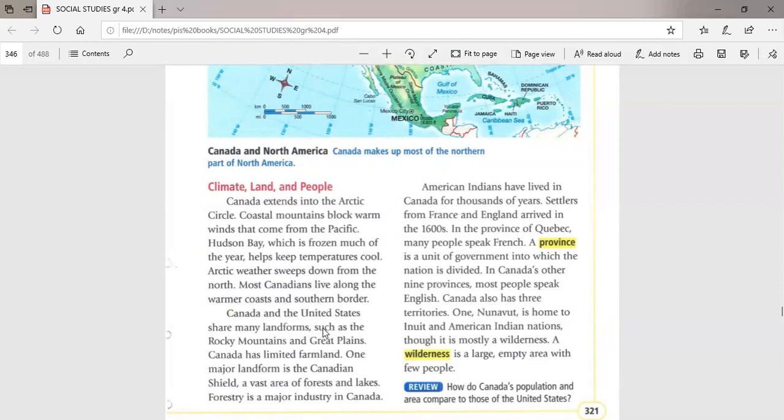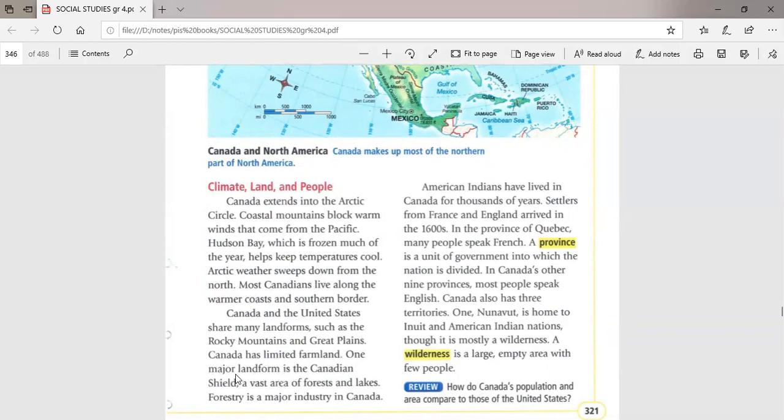You know that Canada and America share some landforms together, like what? Like the Rocky Mountains and the Great Plains. So, what are the landforms that are shared between America and Canada? The Rocky Mountains and the Great Plains. Okay.